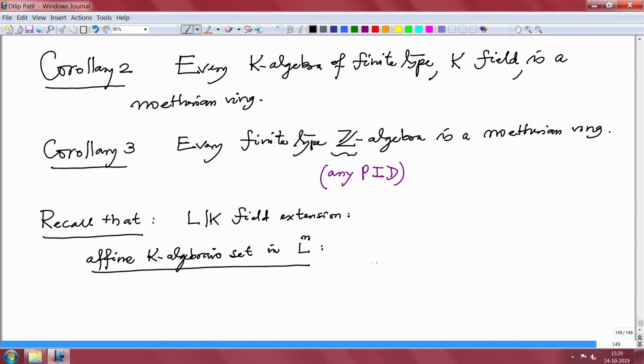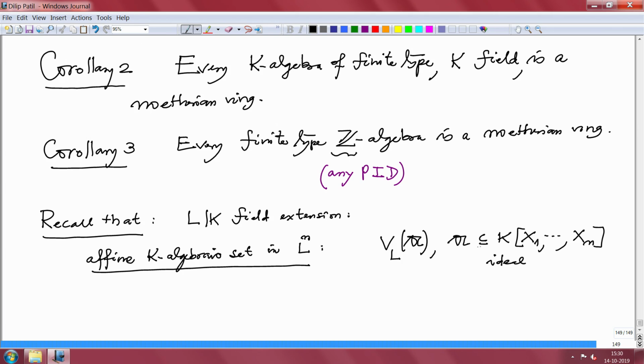This was precisely V_L of an ideal A, where A is an ideal in the polynomial ring in n variables over K. That is what this K algebraic means.